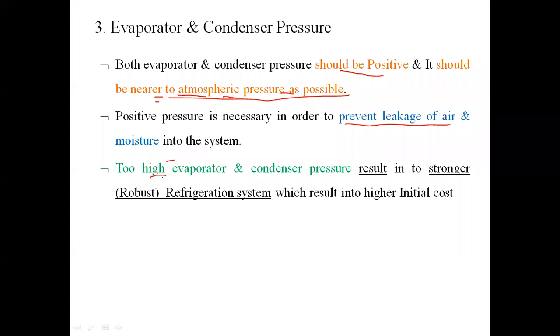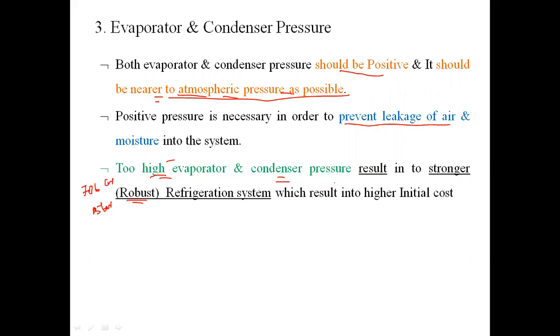And if I maintain a high evaporating pressure and condenser pressure, suppose the condenser pressure is 70 bar and the evaporating pressure is 25 bar, you can imagine that for the condenser pipe to sustain 70 bar pressure, what metal would we have to make it from, and how robust would the system have to be? So here, high evaporating pressure and high condenser pressure will result in a stronger, robust refrigeration system. That will lead to a higher initial cost.